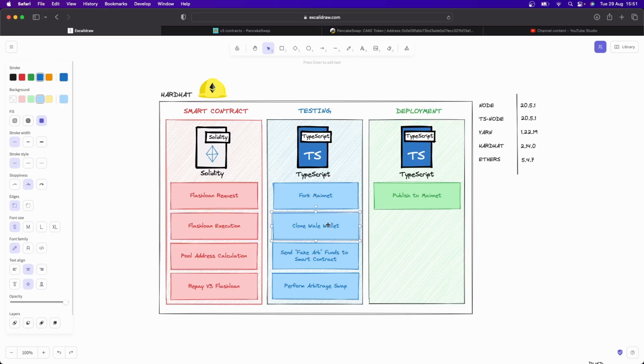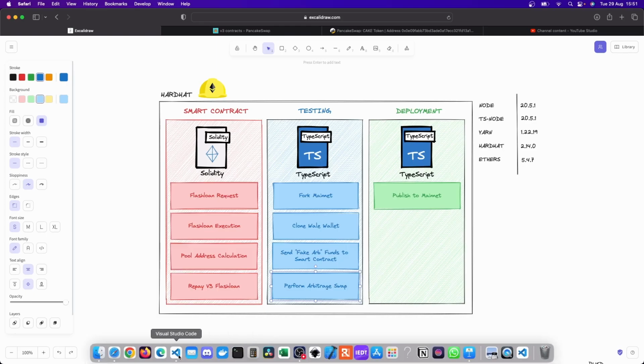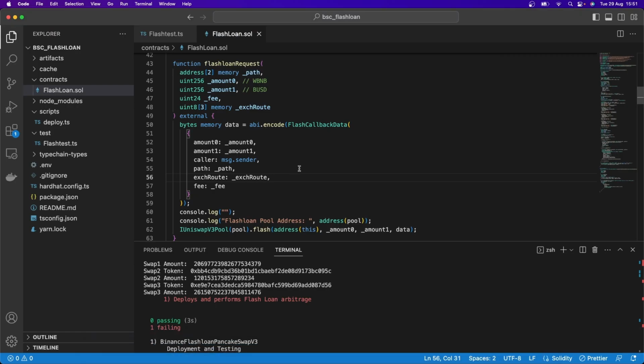So we're going to clone a wallet. We're going to send some fake arbitrage funds to the smart contract to mimic as though that arbitrage was successful and provided us with excess returns, and then perform the arbitrage swap. And so this section here will nicely complete testing if indeed our Solidity smart contract is fully working. So let's head over here to our code and begin coding.